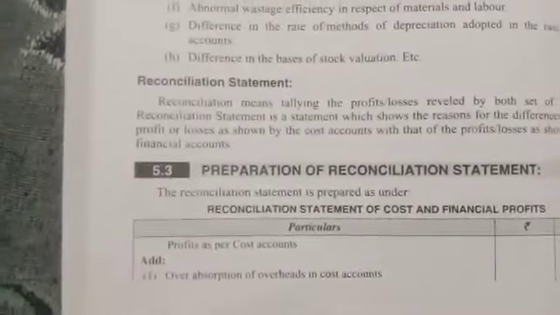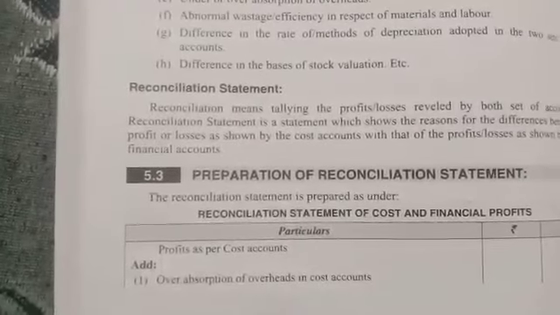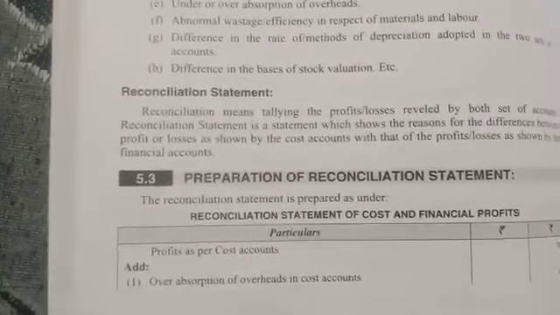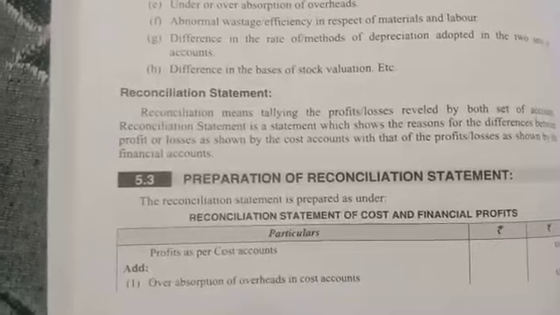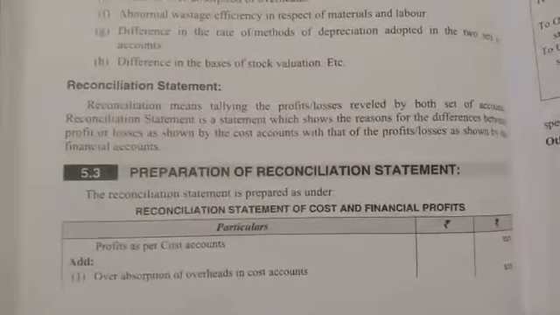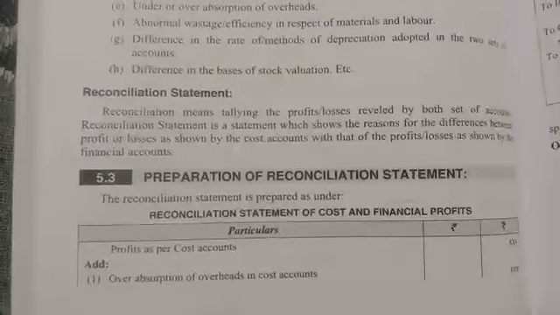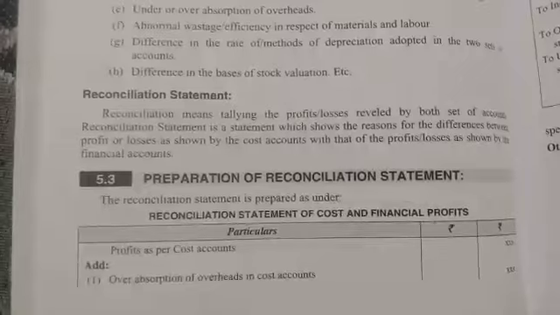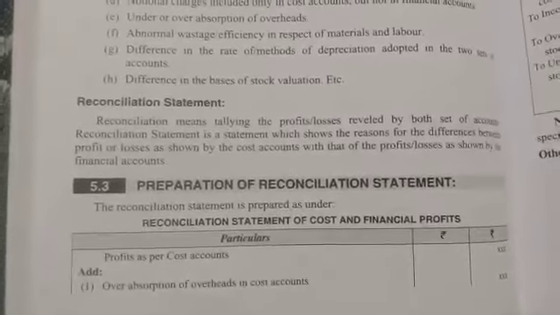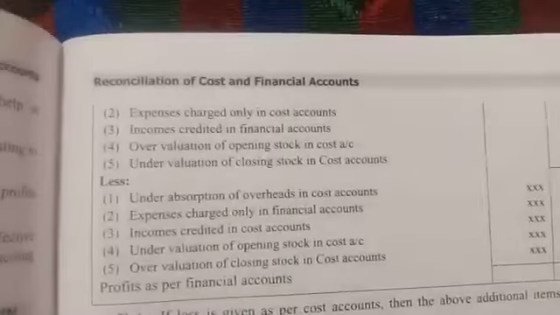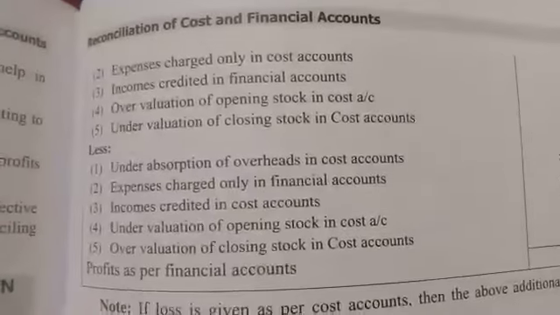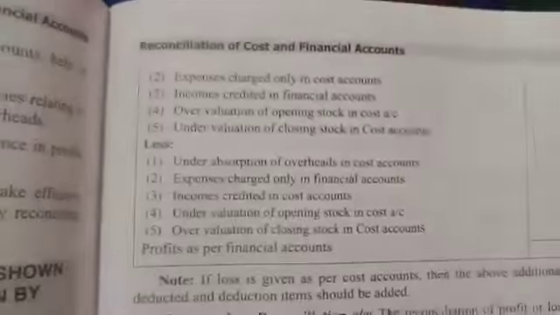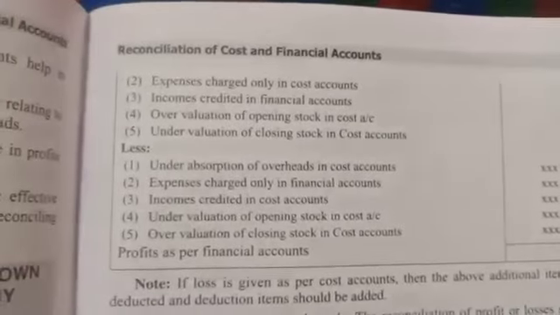See the adding items. Over absorption of overheads in cost accounting: if they have taken a value more than the actual value, that is the over absorption. So if they have taken any over absorption of overheads, meaning indirect expenses, in cost accounts, that should be added. Okay, next, expenses charged only in cost accounts.